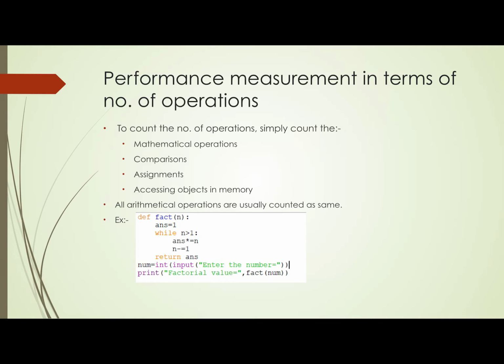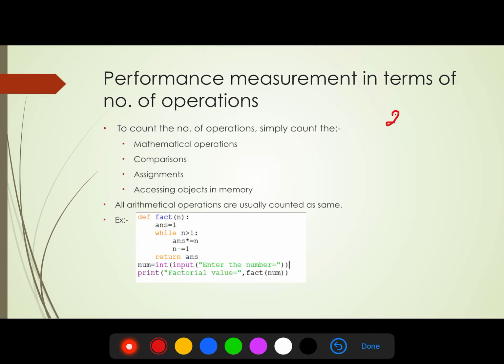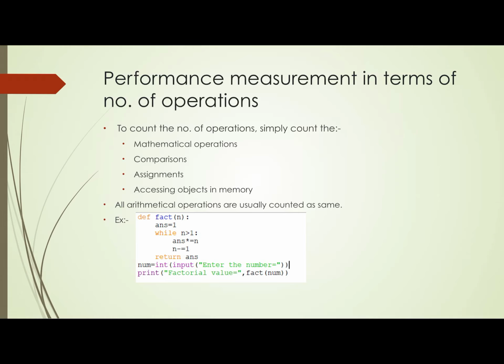It can do only addition. So what is the meaning of 2 into 10? It means add 2, 10 times. So here is an example and we will discuss it.